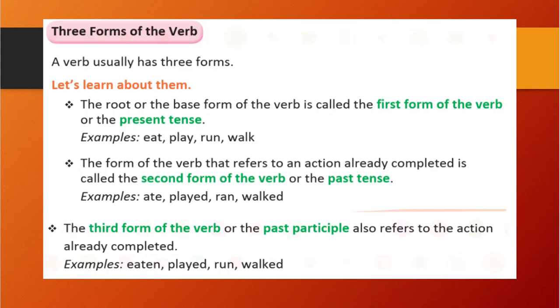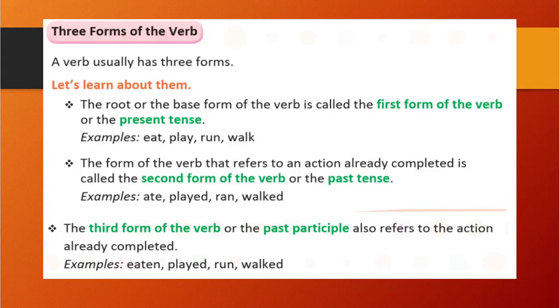Now let's see further. So here the third form of the verb, that is the past participle. What is it? Past participle. So here you can see what it shows, it refers to an action already completed.